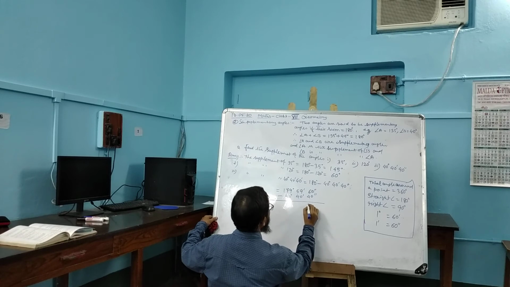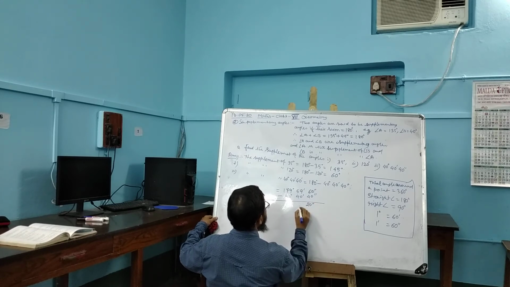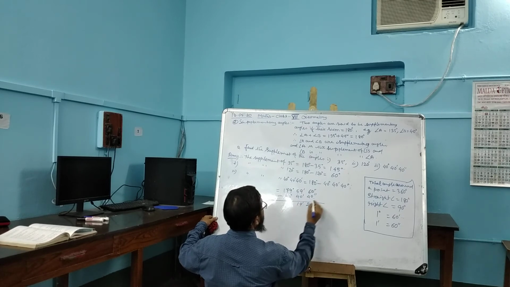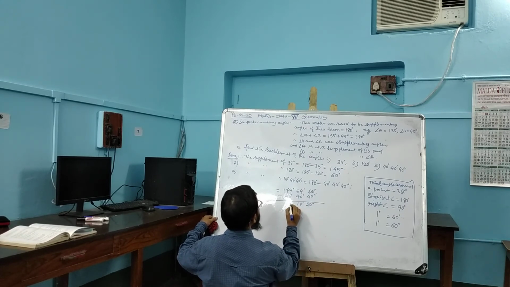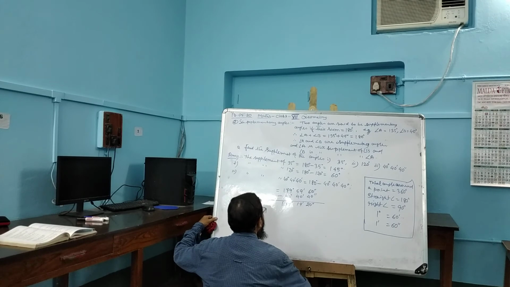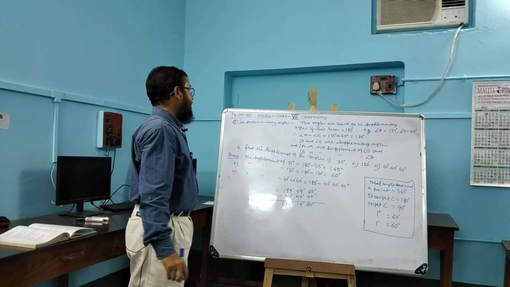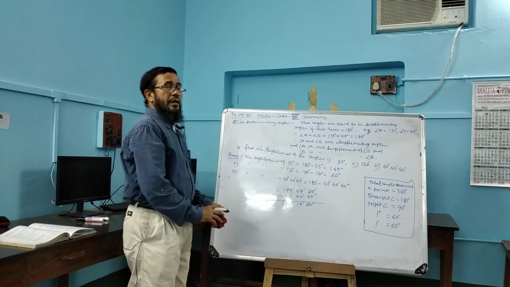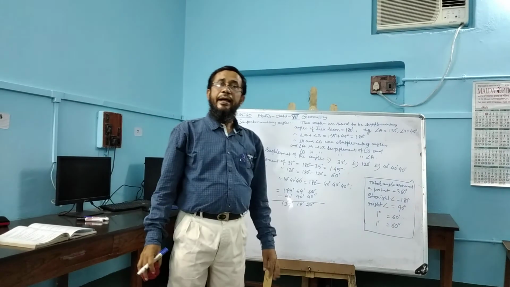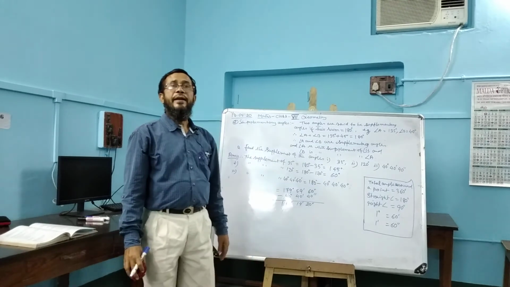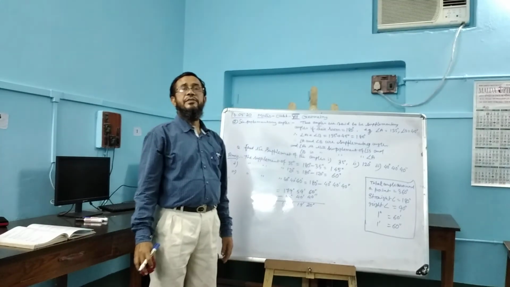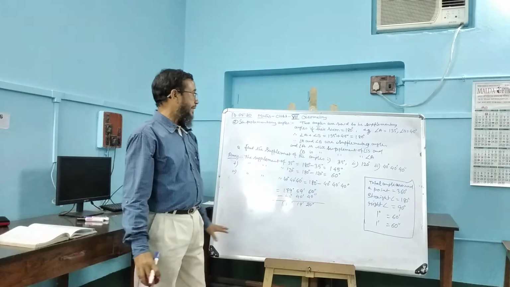Subtracting, we get 20 seconds, 19 minutes, 139 degrees. So it is 139 degrees, 19 minutes, 20 seconds. Complementary and supplementary angles, and how to find the complement and supplement, are now finished.